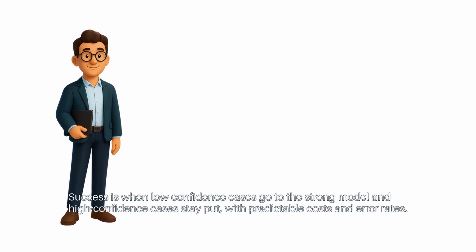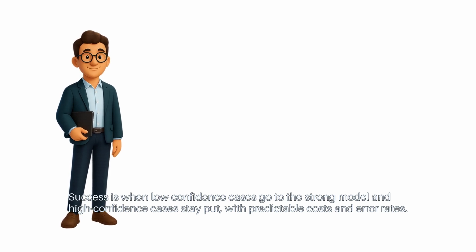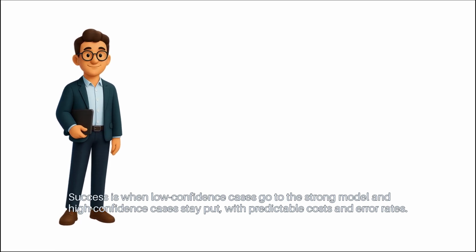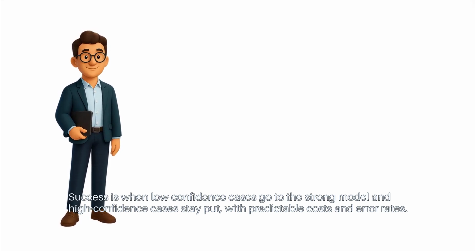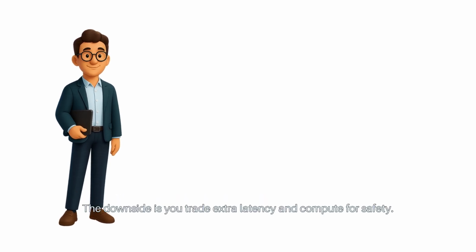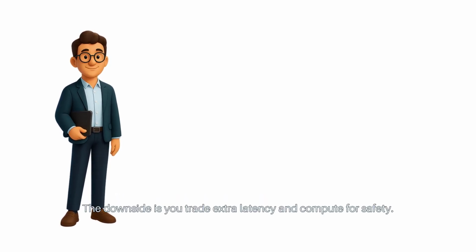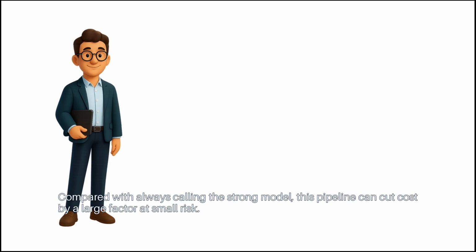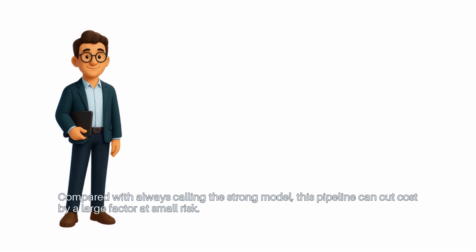Success is when low confidence cases go to the strong model and high confidence cases stay put, with predictable costs and error rates. The downside is you trade extra latency and compute for safety. Compared with always calling the strong model, this pipeline can cut cost by a large factor at small risk.